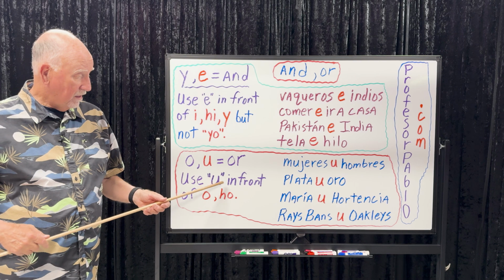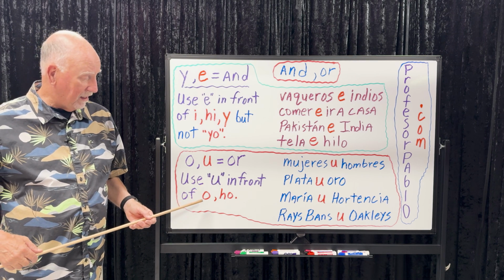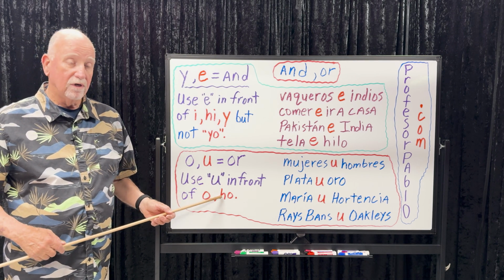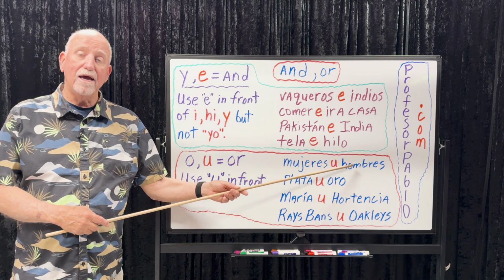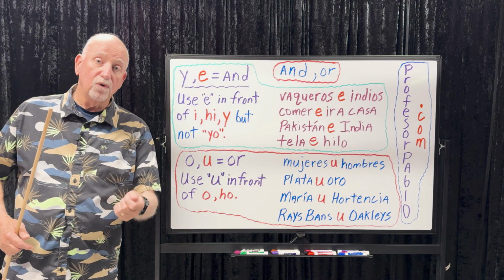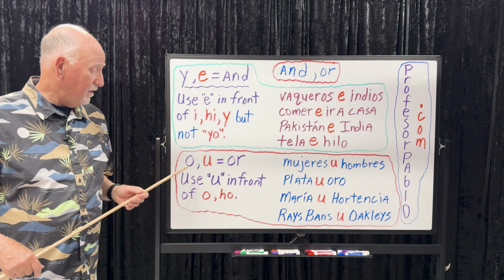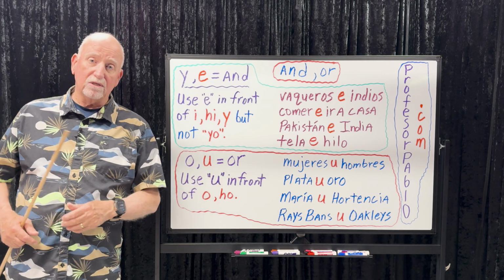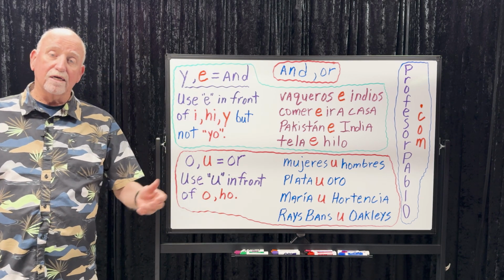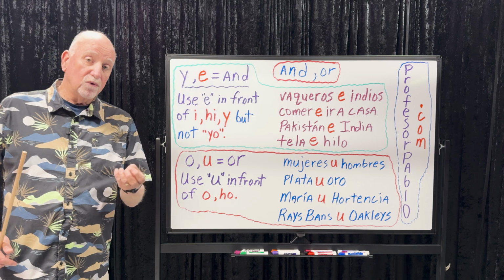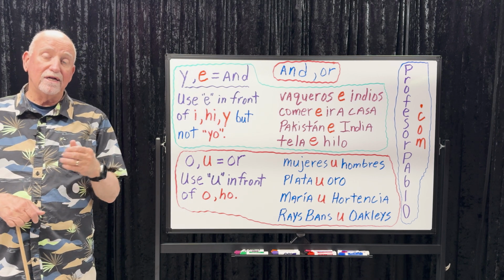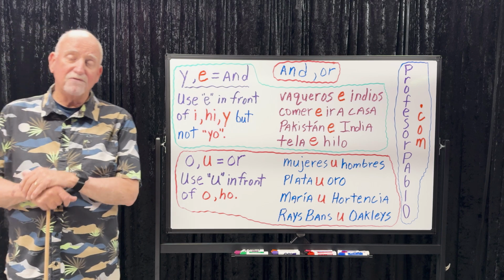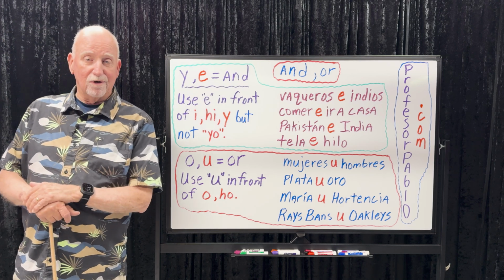Use U in front of a word beginning with O or HO. Let's look at our examples. Ladies or men. Mujeres u hombres. We can't use the O. It would be mujeres o hombres. It just doesn't work. Mujeres u hombres. And when you say the U, it's not too common, but you're going to hear it now that you're aware of it. Stress it. Have fun with it. Mujeres u hombres.